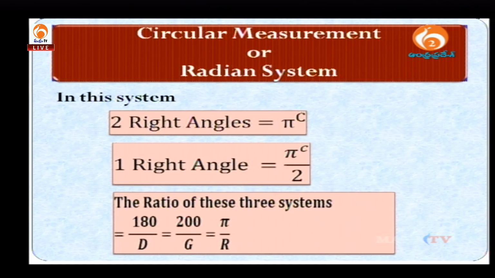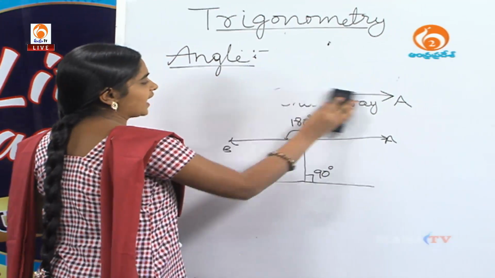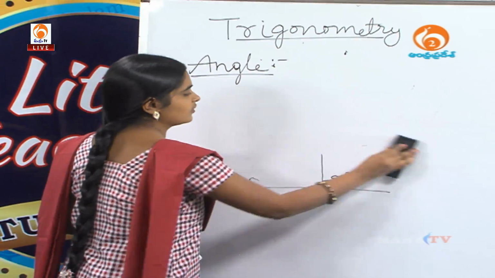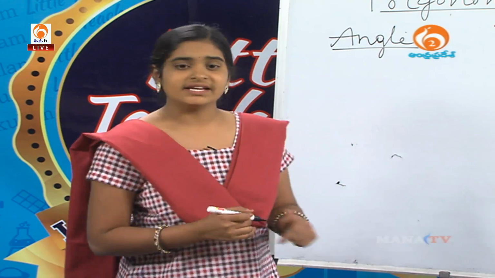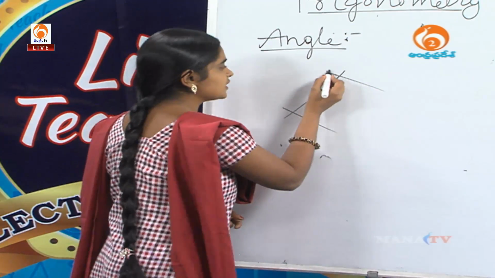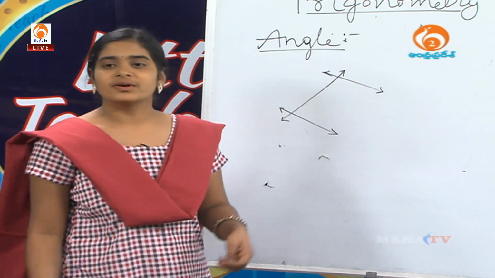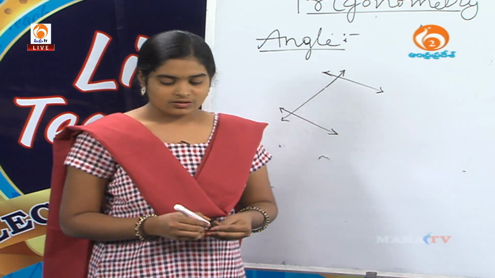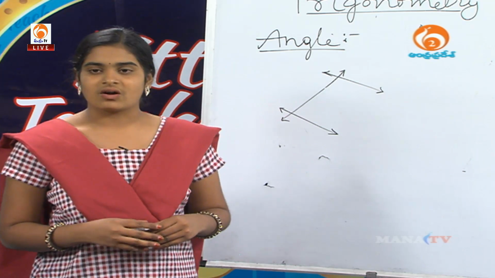We are clear about the angles. Now we are going to discuss what is a triangle. We commonly define a triangle as a polygon or closed figure which is formed by three line segments. If I draw three line segments like this, it is not a triangle, because it is not a closed figure. So, the closed figure which is formed by 3 line segments is called a triangle.